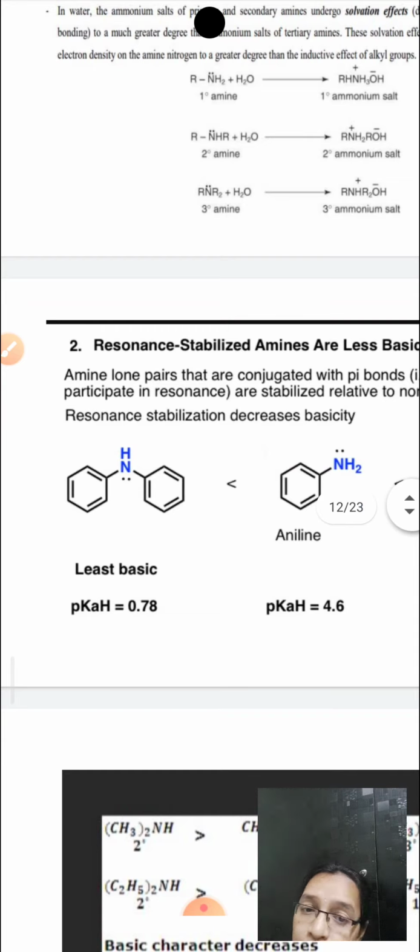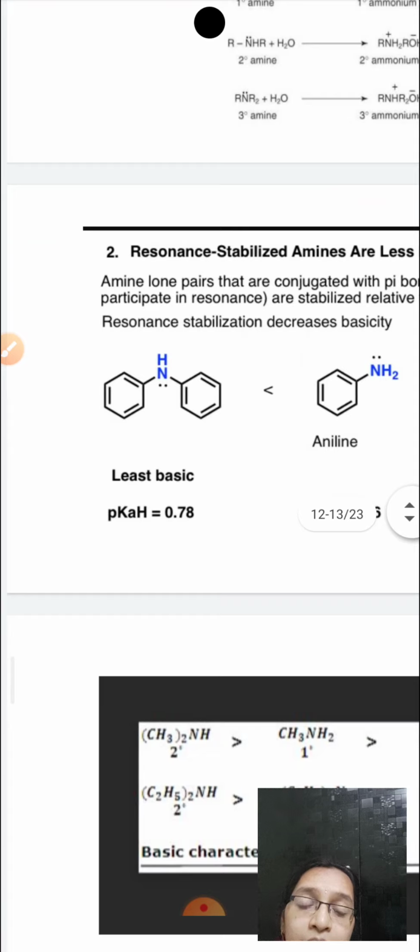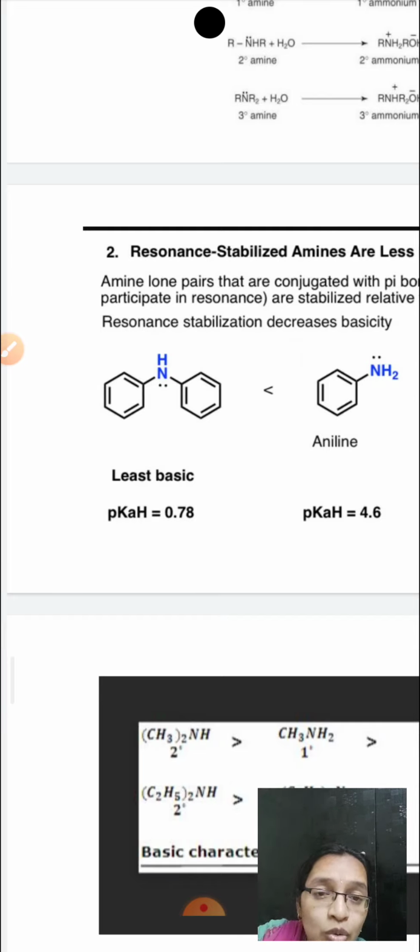Here if you see diphenylamine, the lone pair of electrons on the nitrogen is in conjugation with two ring systems. In aniline, the lone pair is in conjugation with only one ring system, but in the case of diphenylamine, the lone pair on the nitrogen is in conjugation with two aromatic ring systems.